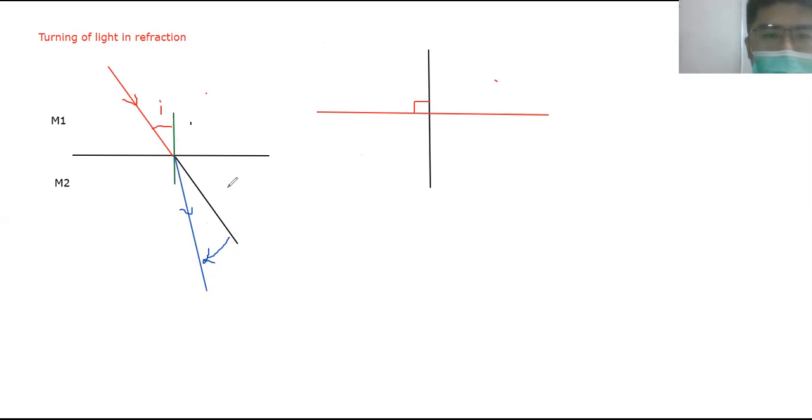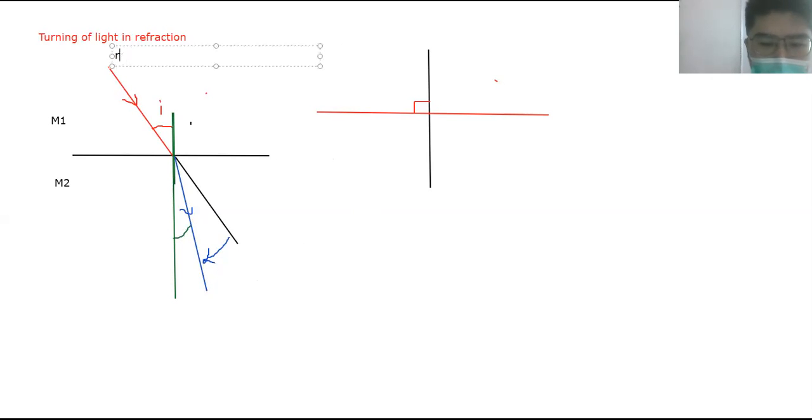This we call the bending of light, refraction. Now, where is the angle of refraction? If I extend the normal, the angle of refraction, again, is between the ray and the normal. The angle is always between the normal and the ray. Write this down here.